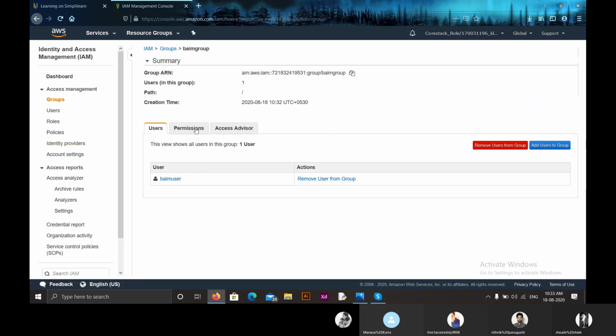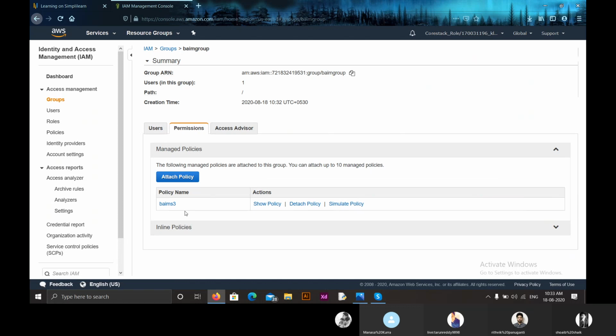There's also a tab for permissions. Here is the permission we have given, BAM S3, which is the policy we created yesterday. So this is how we create an IAM group.